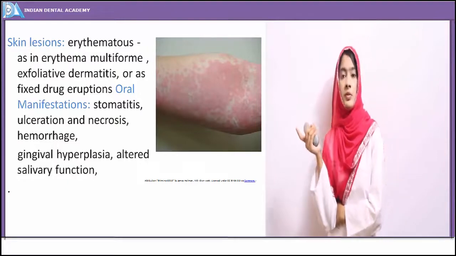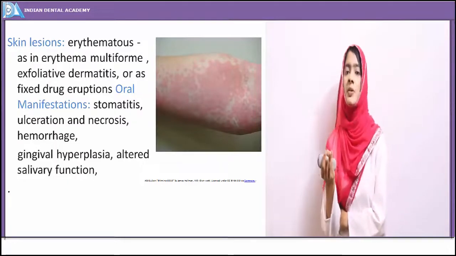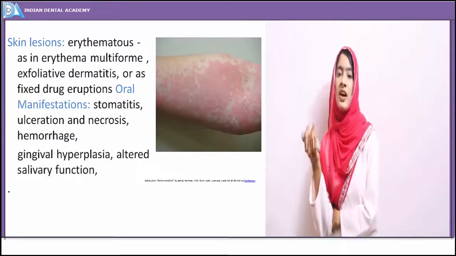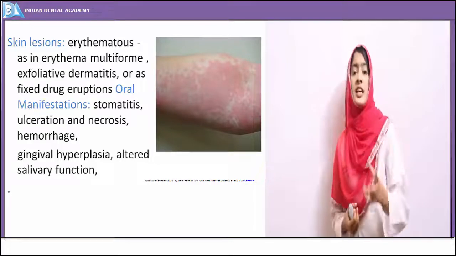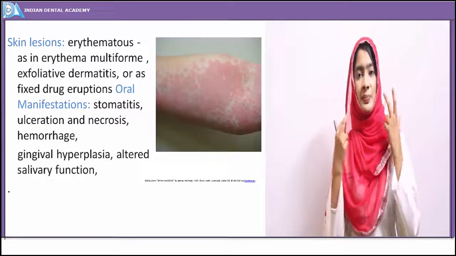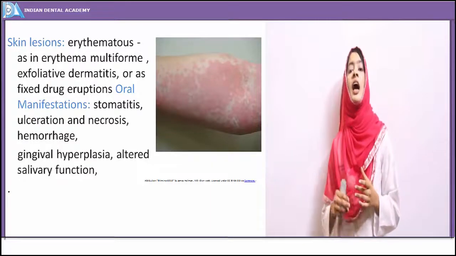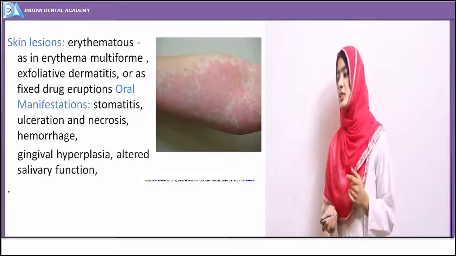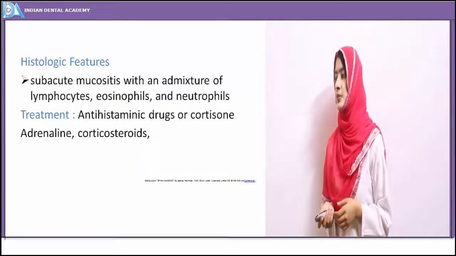So in the oral cavity, we get to see ulceration. Initially, it begins with inflammation, it progresses to ulceration, and finally necrosis and hemorrhage is seen. So gingiva shows inflammation, it becomes red in color, gingival hyperplasia is seen, and altered taste sensation is seen. The salivary glands show hypofunction. So that's the thing.